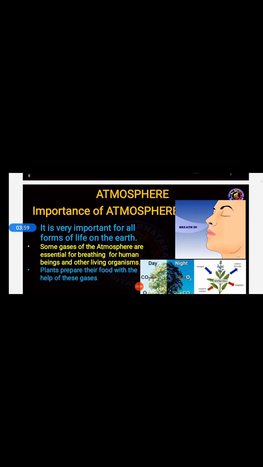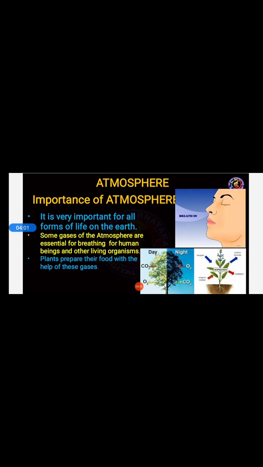Now let us see the importance of atmosphere. It is very important for all forms of life on the earth. For example, we are also living things. We also need atmosphere, oxygen, gases and water. And another important thing is that plants also come under living things. Is it so? Why, students?